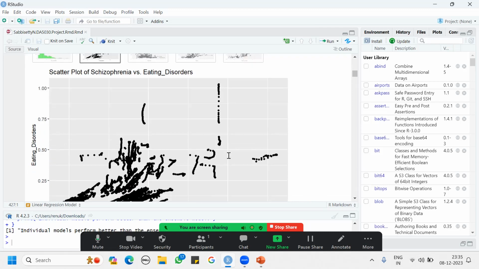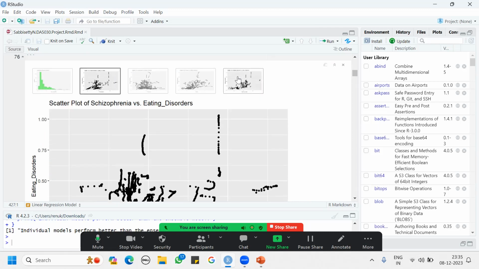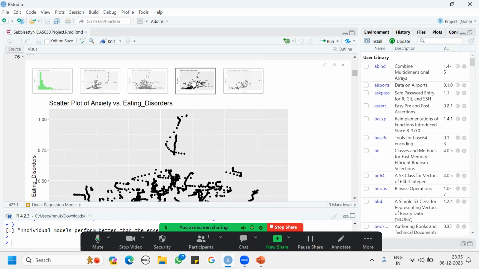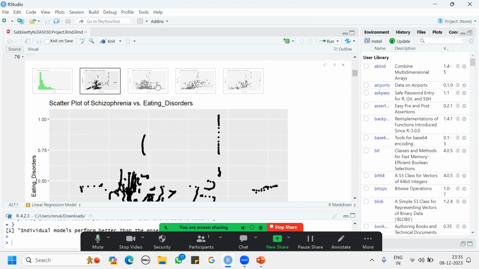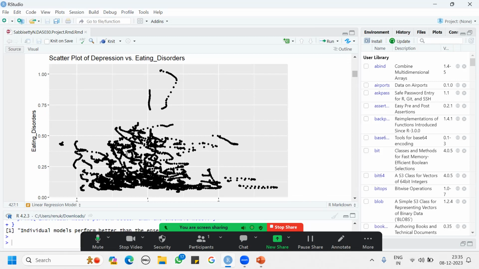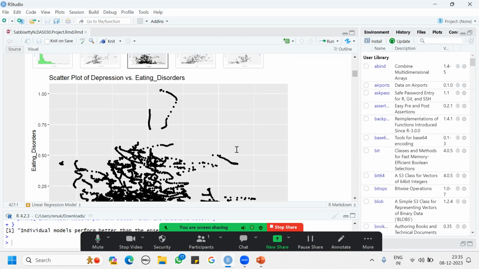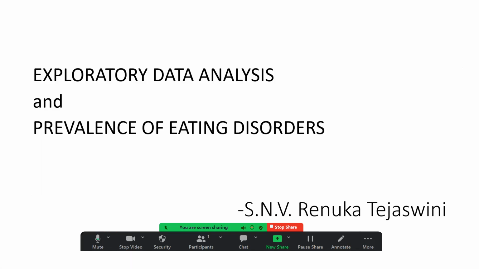From here, I came to realize that everything has a positive correlation: bipolar disorder, anxiety, schizophrenia, except depression, which has a linear and more negative correlation when compared to other disorders. And after that, I started doing